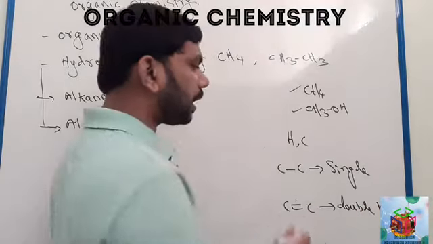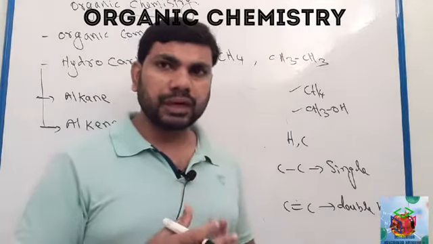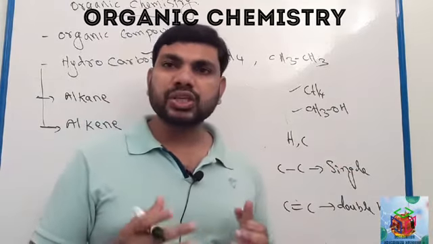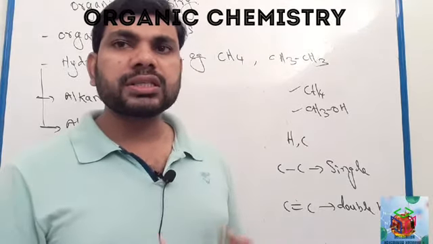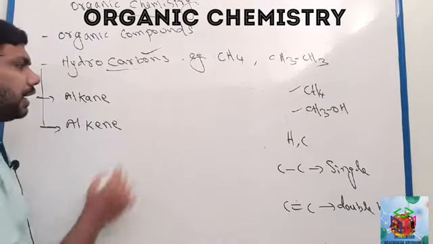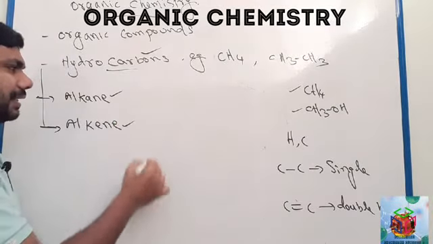Here two carbon atoms share one pair of electrons, so it is a single bond. Here two carbon atoms share two pairs of electrons, so it is a double bond. So the classification of hydrocarbon is alkane and alkene.